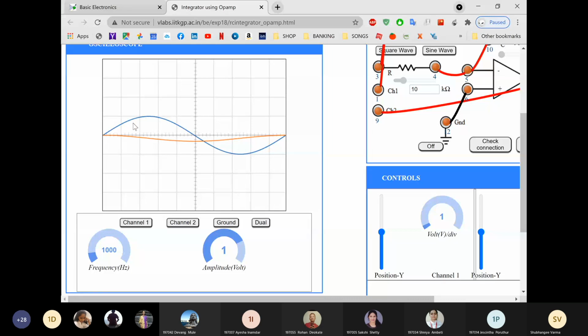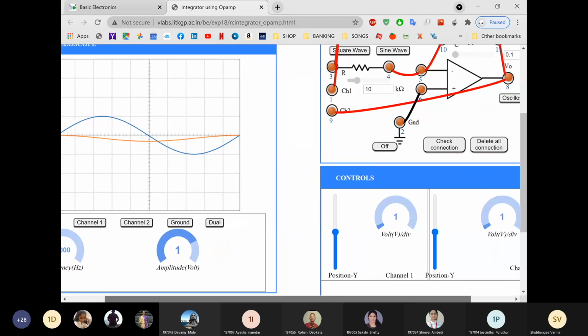See, the blue line is my channel 1. How did I come to know that the blue is channel 1? Because once I click on channel 1, this is my input, so the input is blue colored. Once I click on channel 2, see, I have connected channel 2 to output, so channel 2 is output. Orange is output. And when you click on dual, you can see both input and output. Now here you can see input and output.